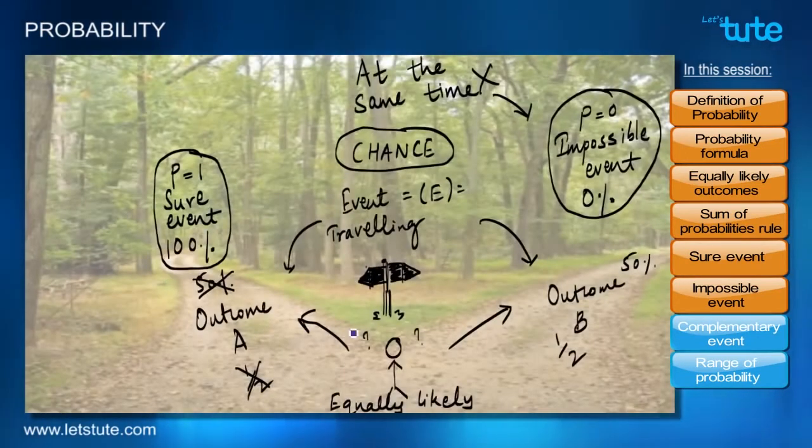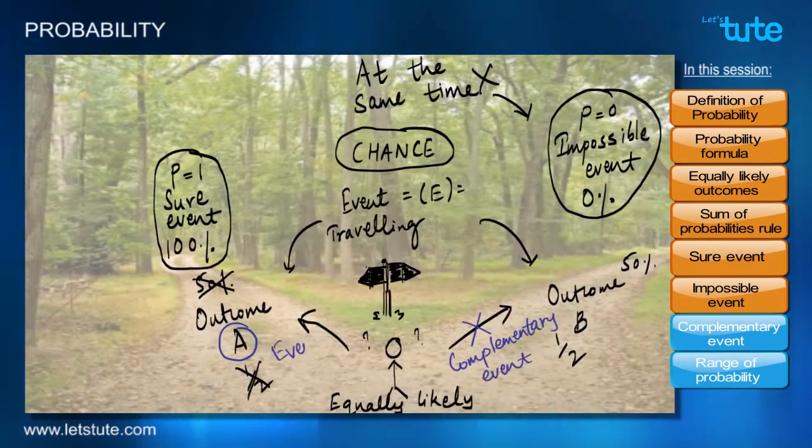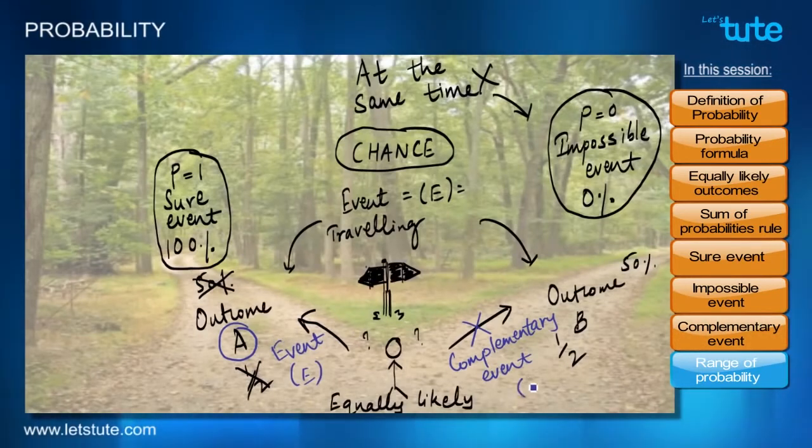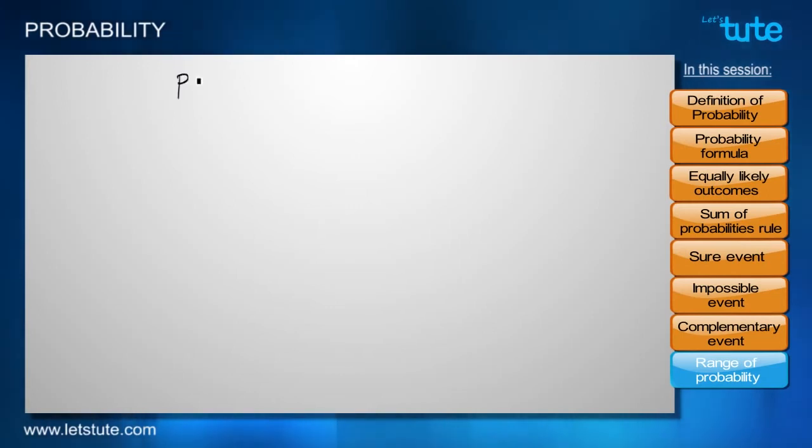Okay, so if both the roads are good, just by instinct, if I happen to choose road A, that means I will not travel by road B. In that case, traveling by road B will become the complementary event. And a complementary event is denoted with E bar. How can we find the probability of a complementary event? We know that there is a total probability of 1.